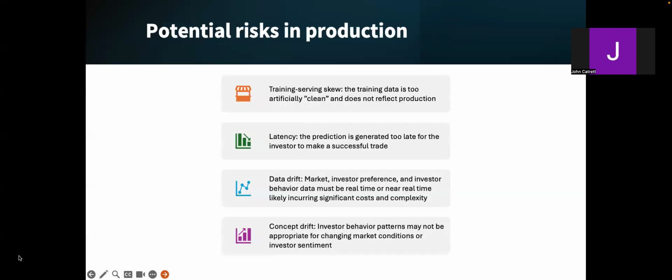There are potential risks we foresee as we think about this product in production. We may see training-serving skew if the training data is too artificially clean and does not reflect production. We could experience too much latency and the prediction is generated too late for the investor to make a successful trade. Market, investor preference, and investor behavior data needs to be real-time or near real-time, and that's likely to incur significant cost and complexity to prevent any sort of data drift there. And then lastly, investor behavior patterns may not be appropriate for changing market conditions or changing investor sentiment, and we could experience concept drift.